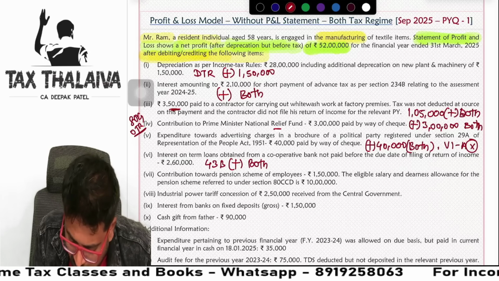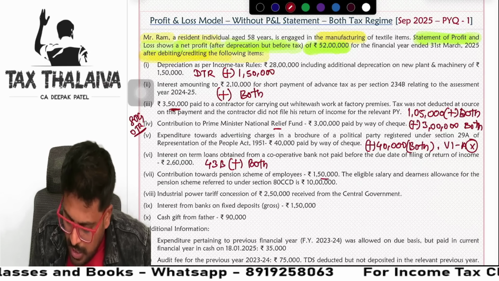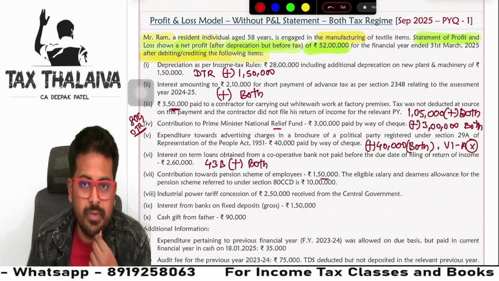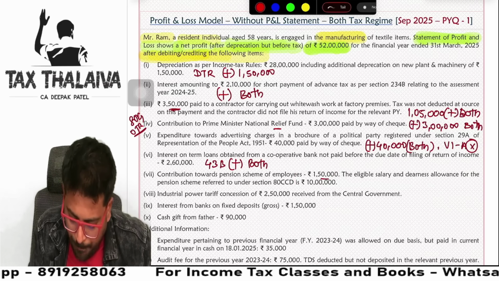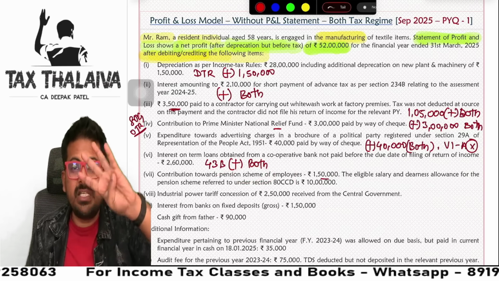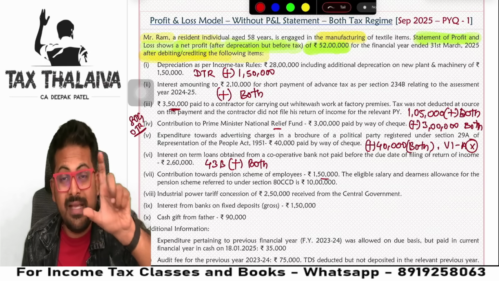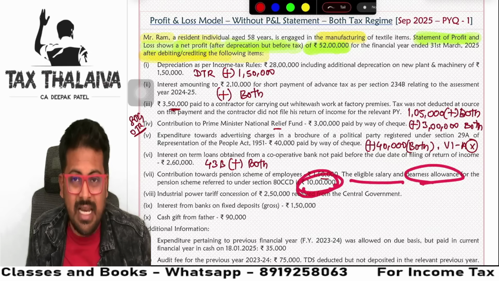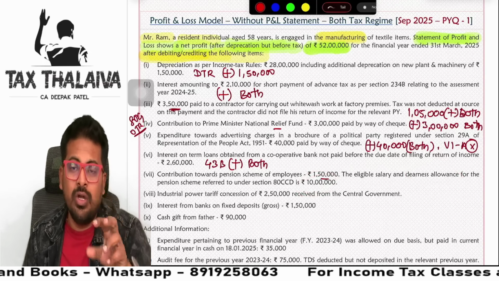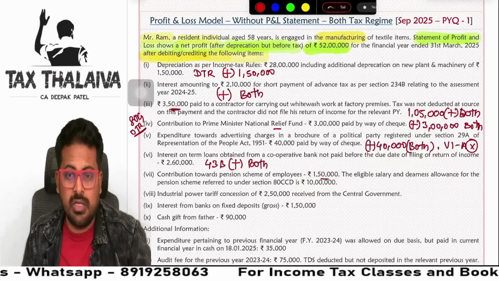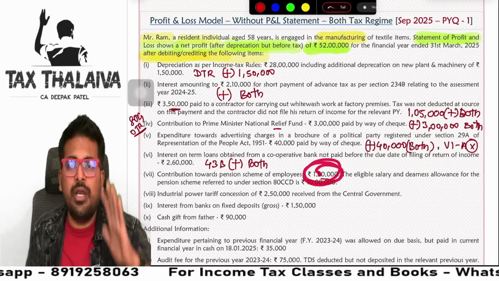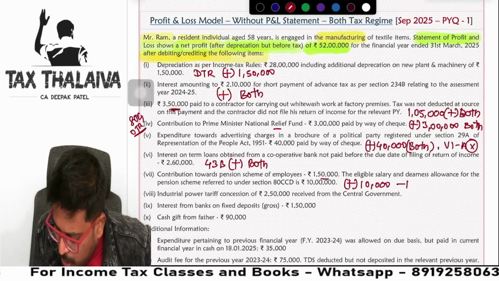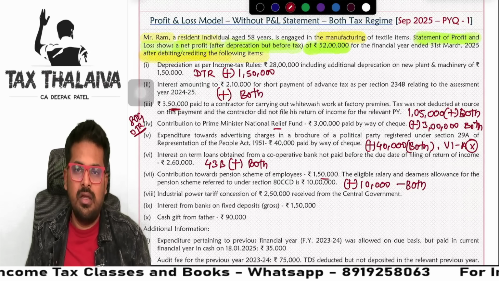Next. Contribution towards pension scheme of employees is 1,50,000. The eligible salary and dearness allowance is 10 lakhs. Guys, if you remember under PGBP, there is one provision. If an employer makes contribution to the pension scheme of employees, maximum 14% of basic plus dearness allowance is allowed. Now, eligible salary and dearness allowance is 10 lakhs, so on that only 14% is allowed. 10 lakhs into 14% is 1,40,000. But you have claimed 1,50,000 already in your P&L account. So you will add back 10,000 under both the tax regimes, guys.